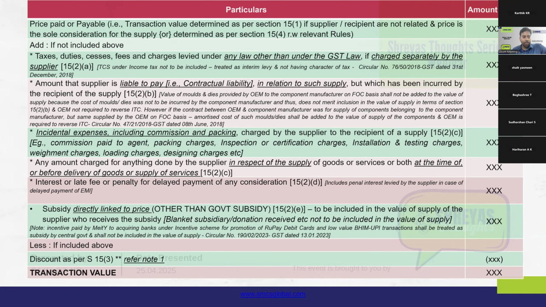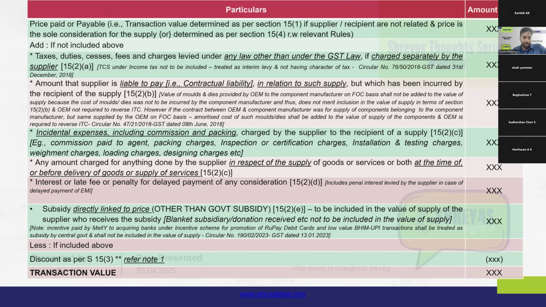In that case, any duties or taxes charged other than under the GST law, in addition to the actual supply of rental, the value on which GST should be paid or collected by the supplier will include the actual municipal taxes also that he has charged separately.